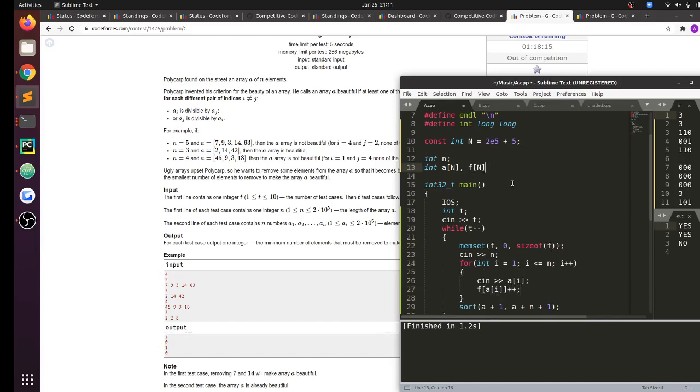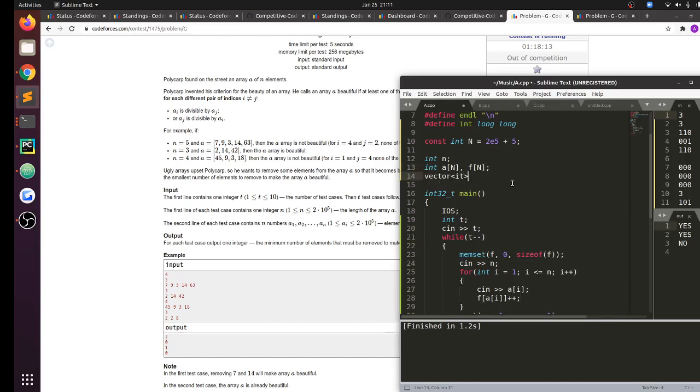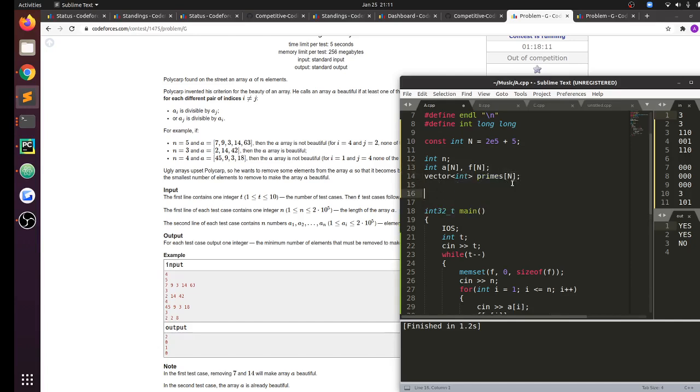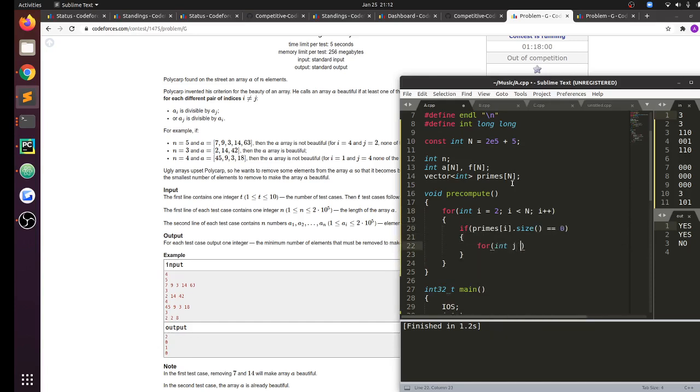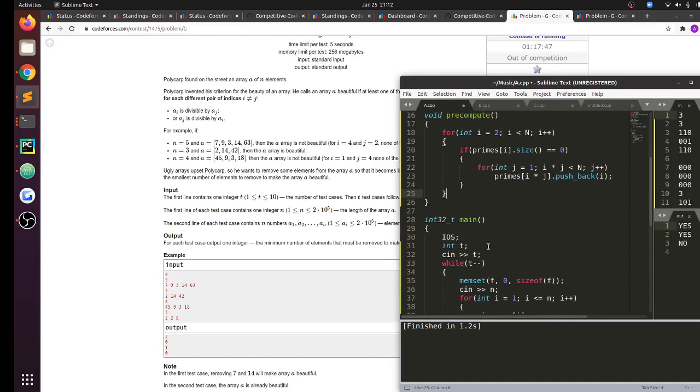I'll pre-compute all of the prime numbers. So vector of primes of n, void pre-compute, for i less than n. If primes of i dot size is 0, then for all of the multiples I mark this number as a prime. Yeah, so I have pre-computed this.